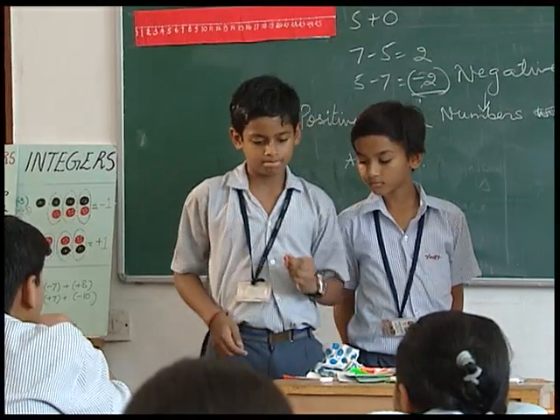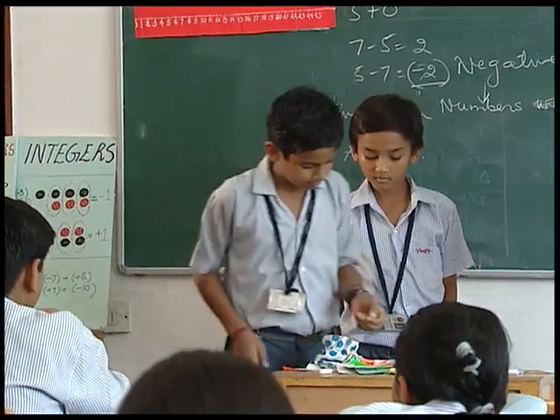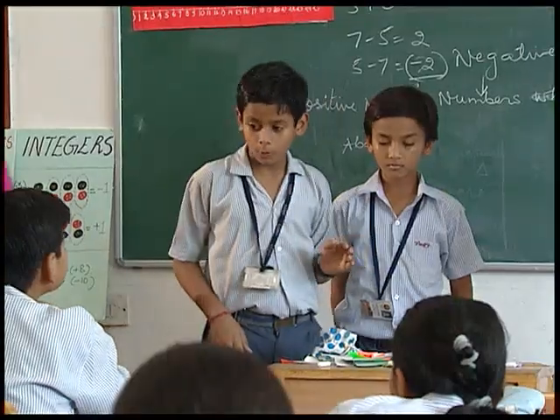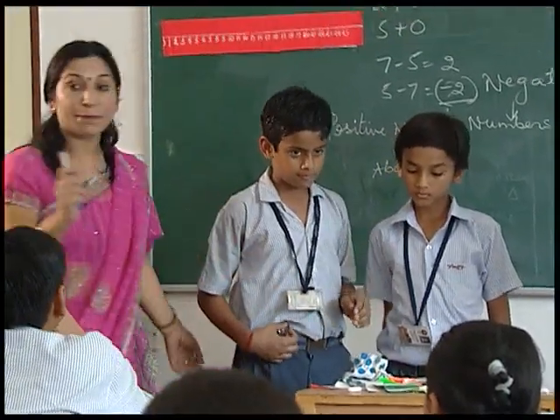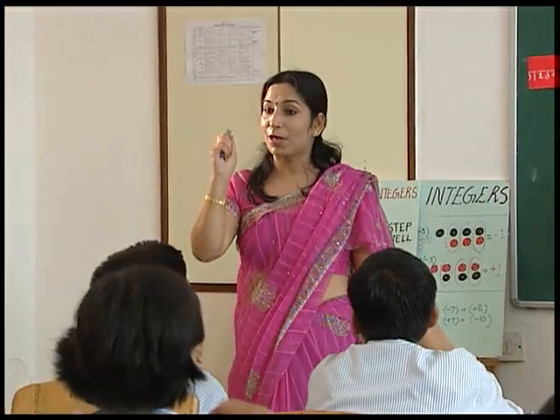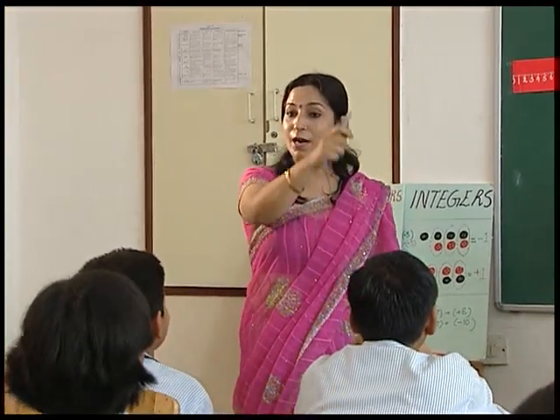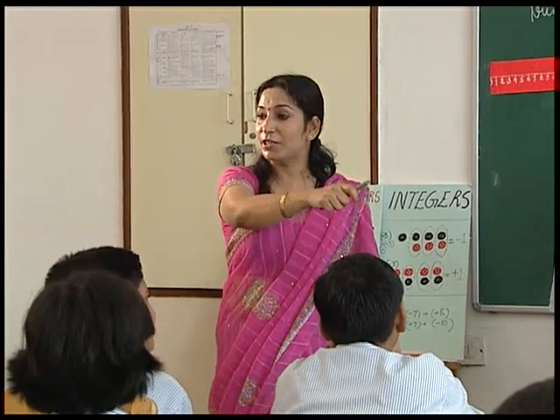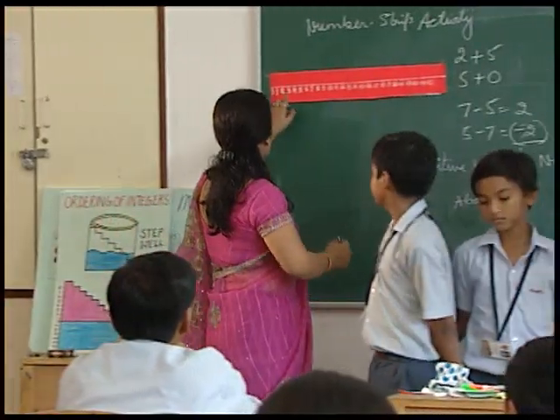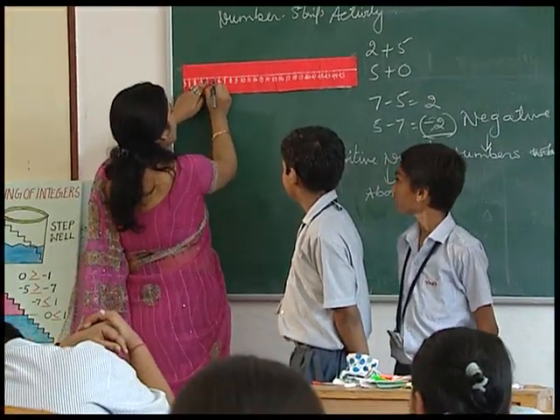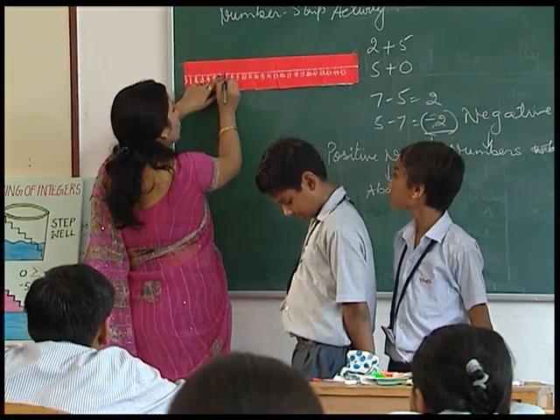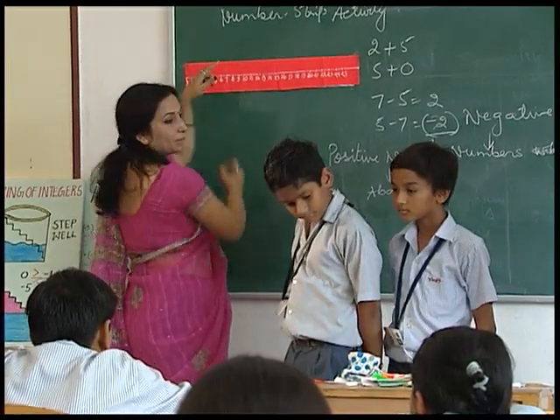Let's keep the dice again. Throw the dice. 4. Divyansh got 4. So it means he will move from 3rd place towards the right direction. How many steps? So 1, 2, 3, 4. So Divyansh is here. Okay.